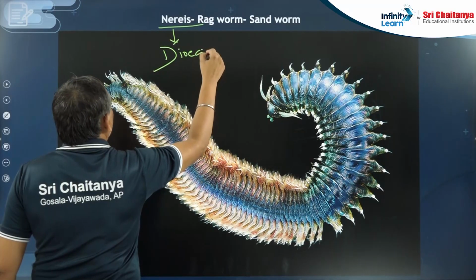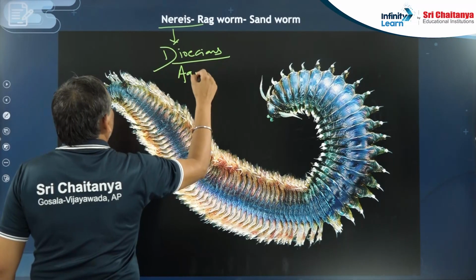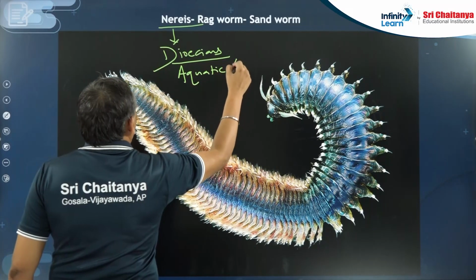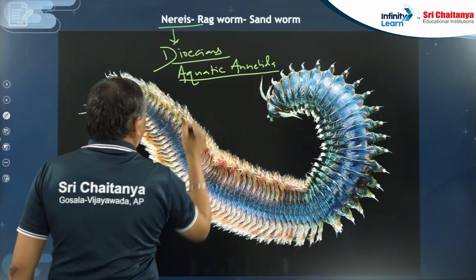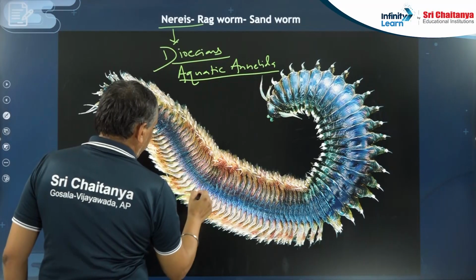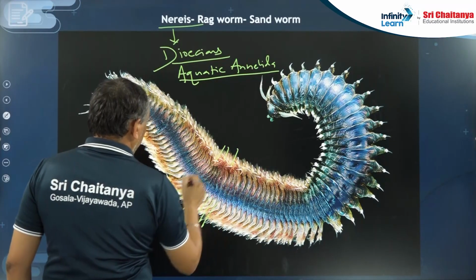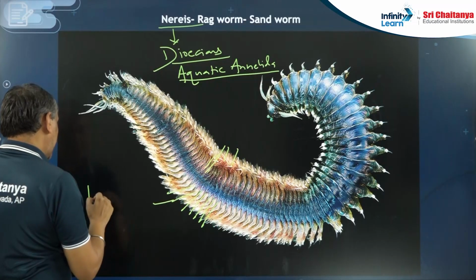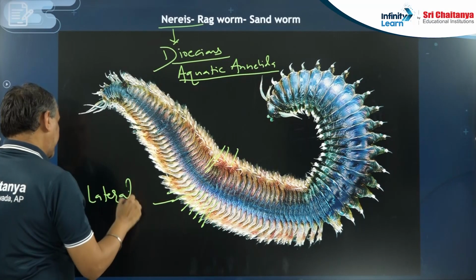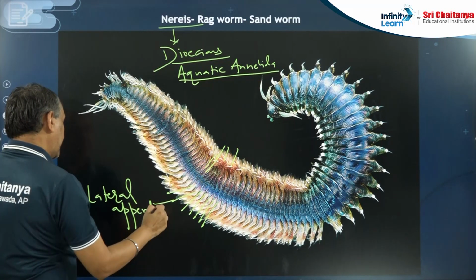Nereis is a dioecious aquatic Annelid, and it has lateral appendages.